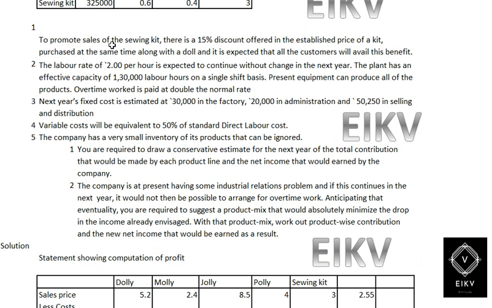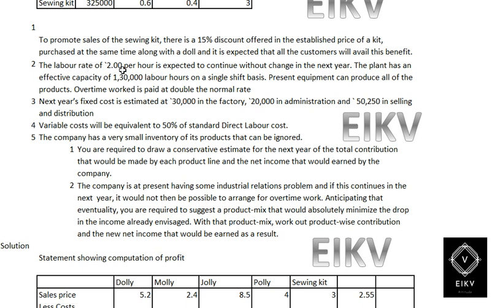Going ahead, to promote sales of the sewing kit, there is a 15% discount offered on the estimated price of a kit purchased at the same time along with a doll, and it is expected that all the customers will avail the benefit.